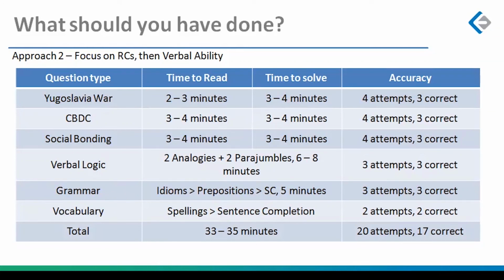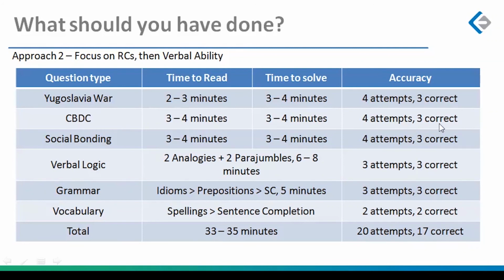So 3 passages, approximately what, 4. So you spent around 20 to 23 minutes in those 3 passages, and after 23 minutes you have come out with 12 attempts and 9 correct, and you have another 10 to 12 minutes in which you're going to race through things. So you'll have a verbal logic, you'll have a grammar, and you have vocabulary. All of them you pick and make sure that you're only attempting whatever you know. So all 3 of them, you pick up 100% accuracy. Again, the same thing, 33 to 35 minutes, easily possible that you would reach 20 attempts and 17 correct.